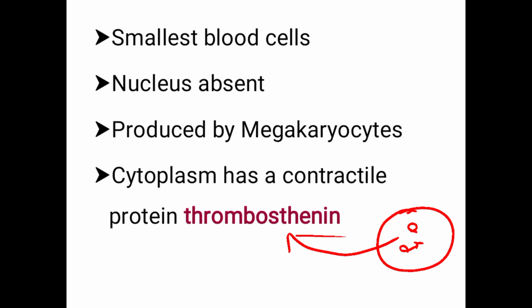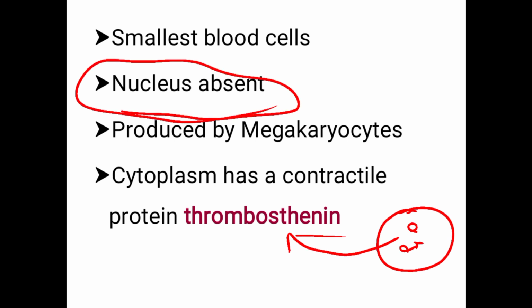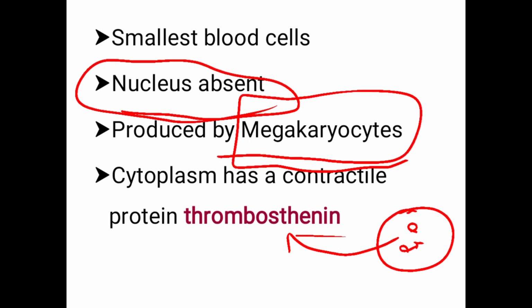Here the nucleus is absent. So like RBC, the platelets do not have a nucleus. The mother cell is the megakaryocyte. Mainly it is produced by megakaryocytes. It is like a stem cell. So from the megakaryocytes, the thrombocytes will be developed.